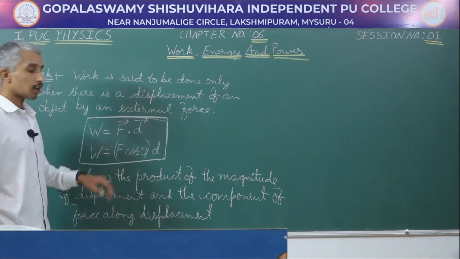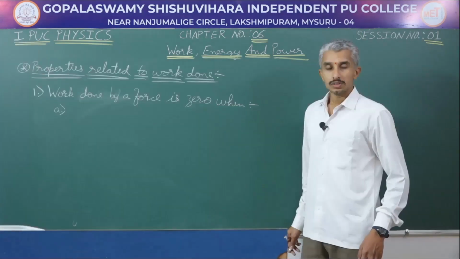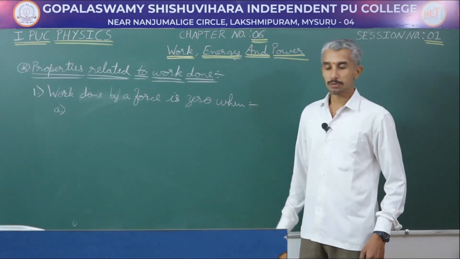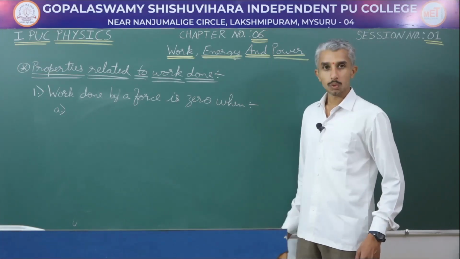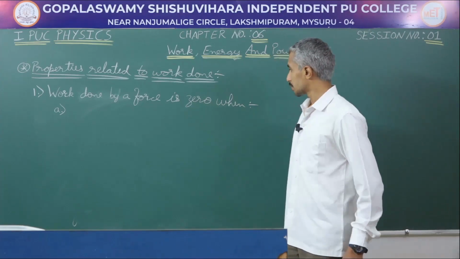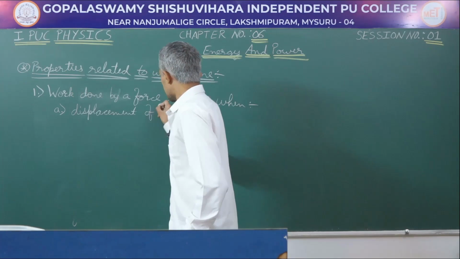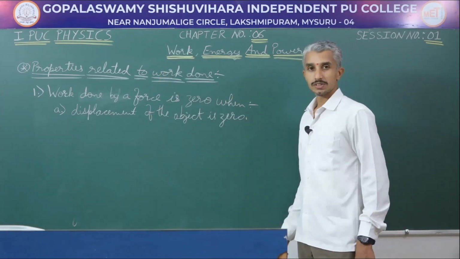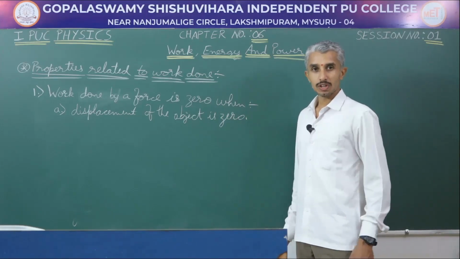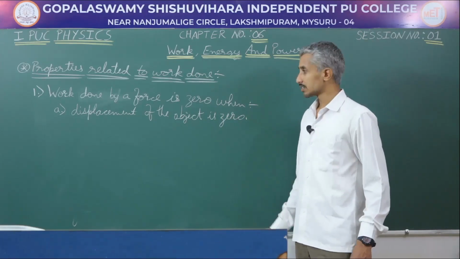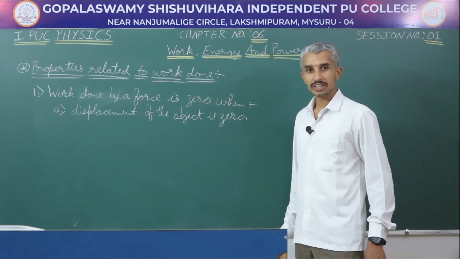Further, from this formula we can have some more properties related to the work done. If at all a force is acting on an object, even in that case the work can be 0. What are the conditions? Work done by a force is 0 when, the first thing being, the displacement of the object is 0. You may be thinking, what is this? If at all I am trying to push a wall, I am applying force on the wall, but there is no displacement of the wall. In that case, the work done is 0. I am wasting my energy, but still there is no work being done.